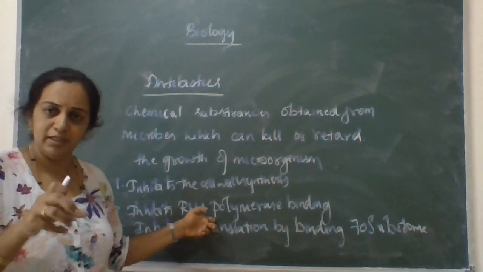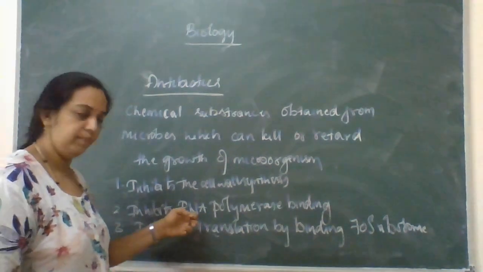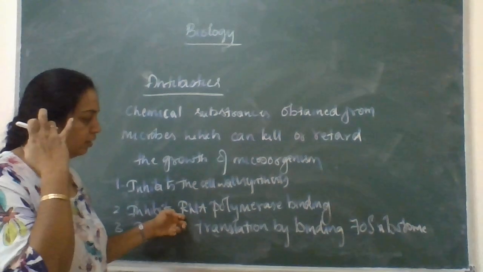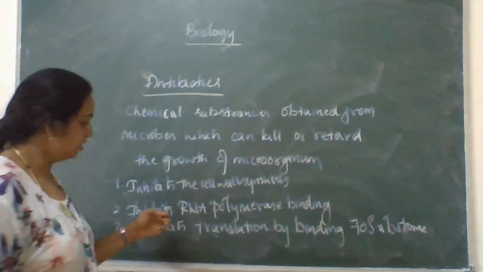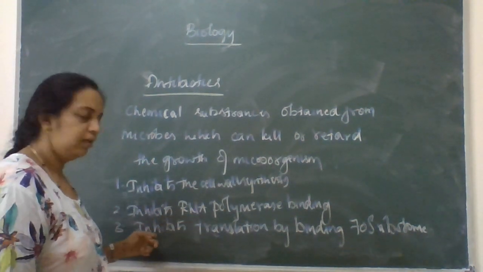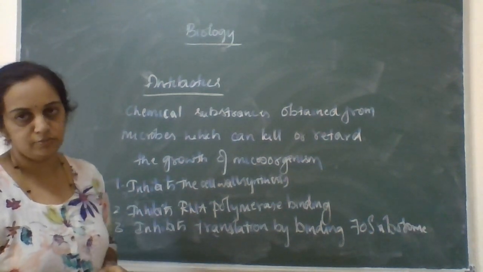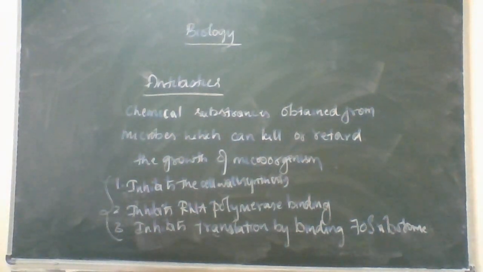So another work we can make is avoiding the protein synthesis which is synthesized by the microbes, restricting the infections to the cells by inhibiting RNA polymerase binding and also inhibiting the translation by binding to 70S ribosomes. These are the functional activities you could see from antibiotics.